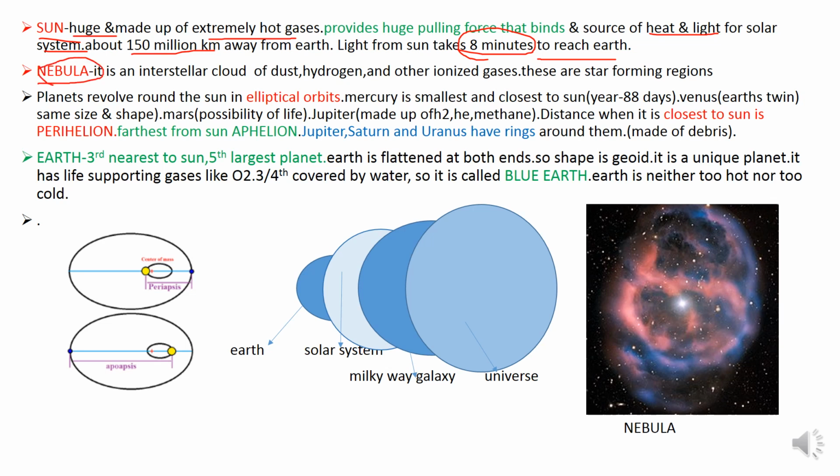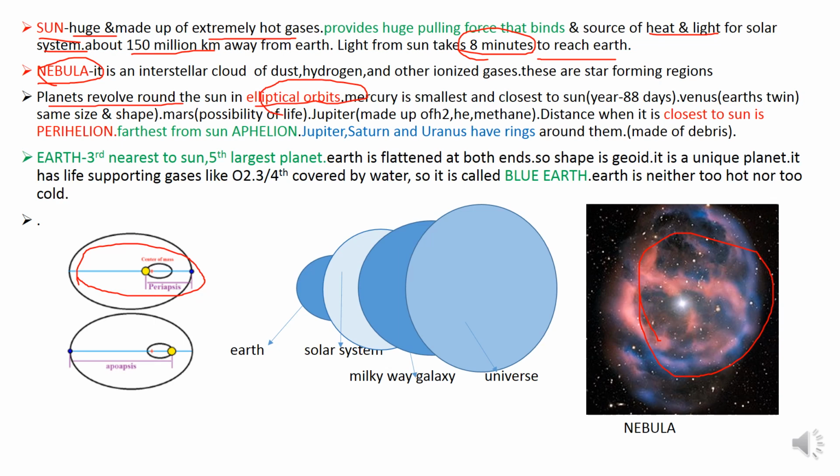So what is a nebula? It is an interstellar cloud of dust, hydrogen and other ionized gases. These are the star forming regions. Planets revolve around the sun in elliptical orbits.